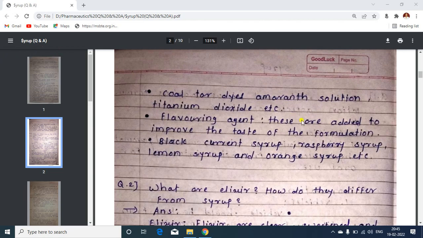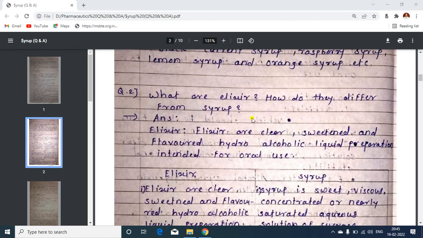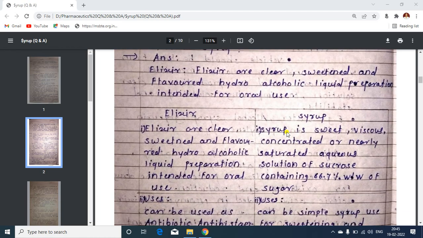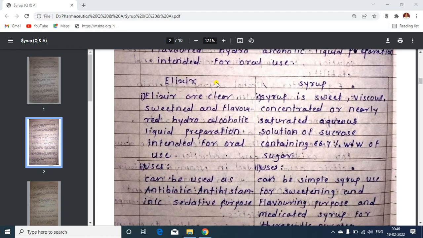The next question has two parts: what are elixirs, and how do elixirs differ from syrup. Elixirs, as we already saw in the definition, are clear, sweetened, flavored hydroalcoholic liquid preparations which are used orally. Now there is a difference between the elixir and the syrup. In the first point, elixirs are clear, sweetened hydroalcoholic liquid preparations which are orally used.